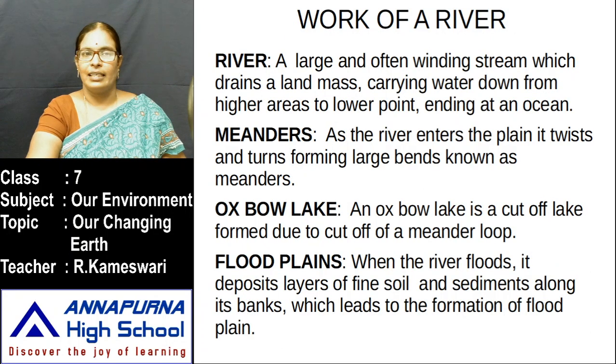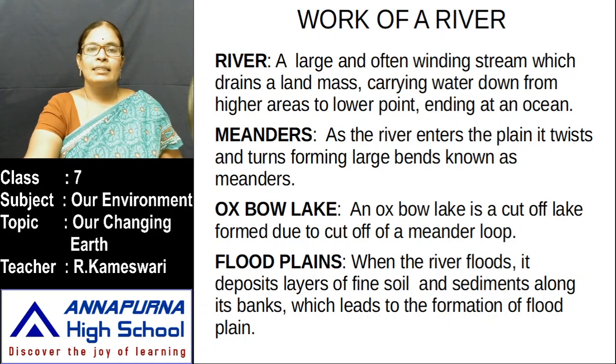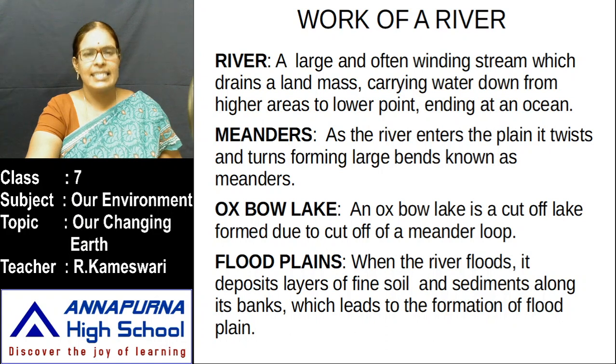Work of a river. What is the meaning of river? A river is a large stream, often winding, which drains a land mass, carrying water down from higher areas to a lower point, ending at an ocean. It is born in some place and ends at an ocean. That is called a river.